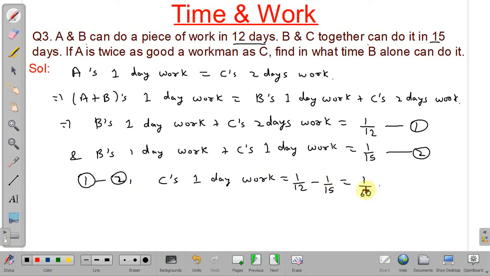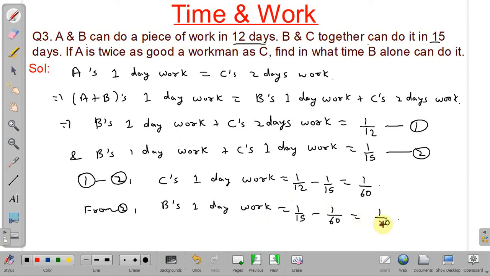Now, if we substitute C's one day work in equation 2, we can find B's one day work. B's one day work will be equal to 1 by 15 minus C's one day work, which is 1 by 60. So, after calculating, we will get 1 by 20. So, this is B's one day work.